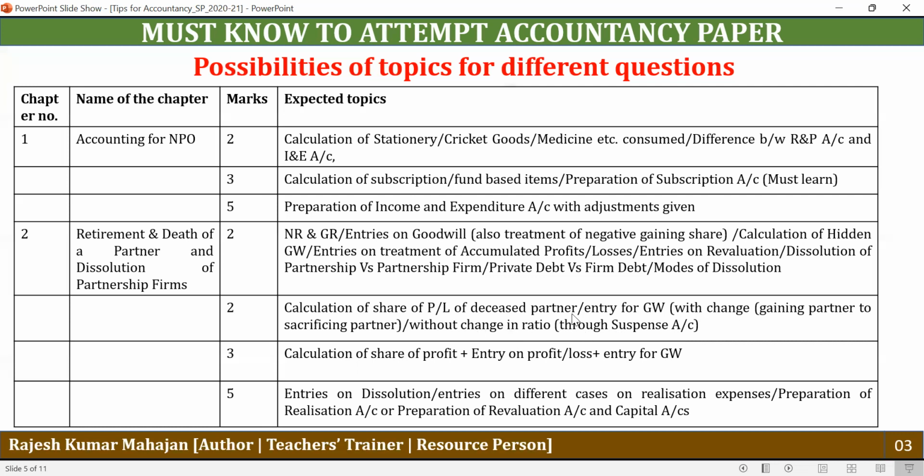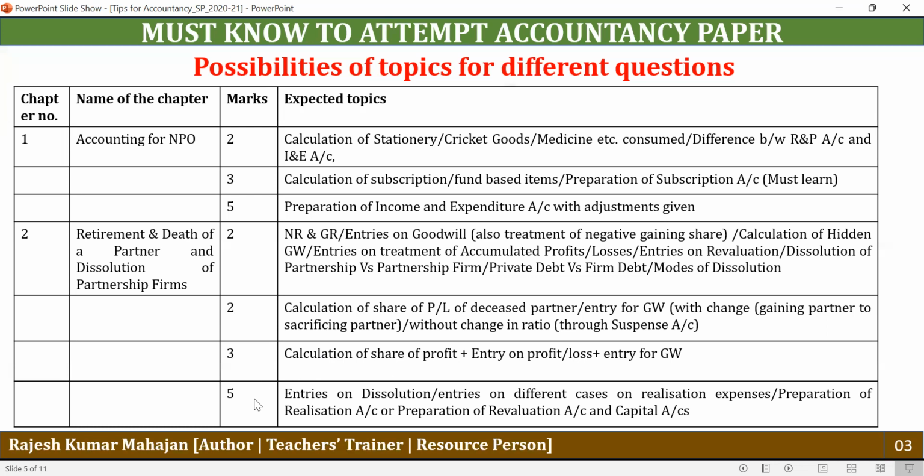So when the ratio changes, the entry for the treatment of goodwill is gaining partner's capital account debit to deceased partner's capital account. And when there is no change in the old ratio and new ratio of the remaining partners, the entry for the profit is profit and loss suspense account debit to deceased partner's capital account. So under a 3-mark question, the question may be to calculate the share of profit, plus entry for profit or loss, plus entry for goodwill. So this way, the 3 components may be asked under a 3-mark question.